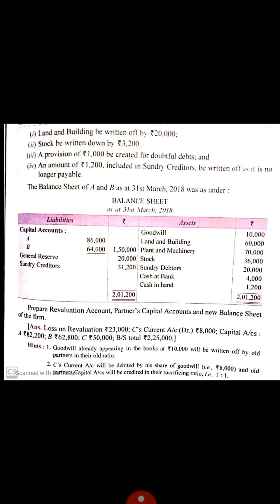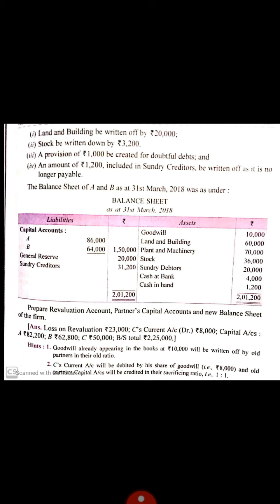Goodwill account 10,000, land and building 60,000, plant and machinery 70,000, stock 36,000, sundry debtors 20,000, cash at bank 4,000, cash in hand 1,200, and total of asset side 2,12,000. Prepare revaluation account, partners' capital accounts and new balance sheet of the firm.